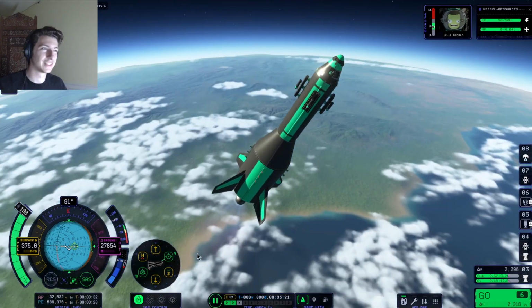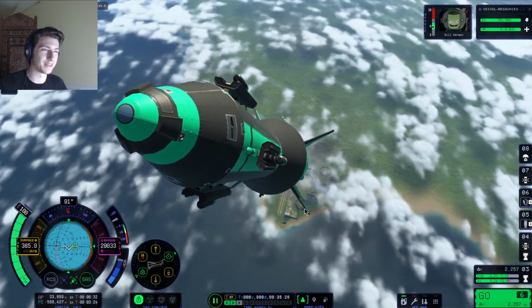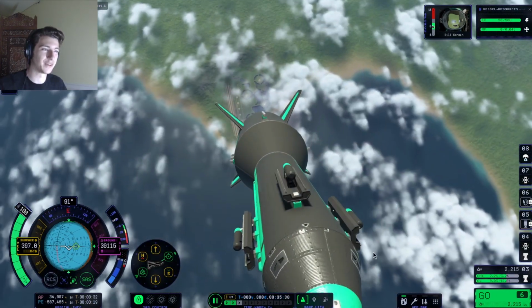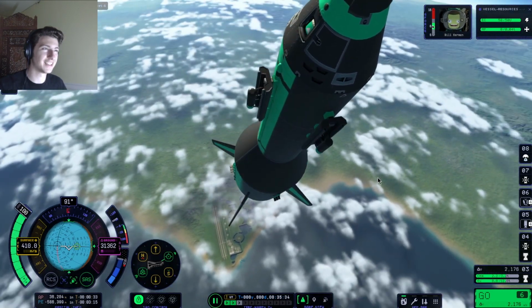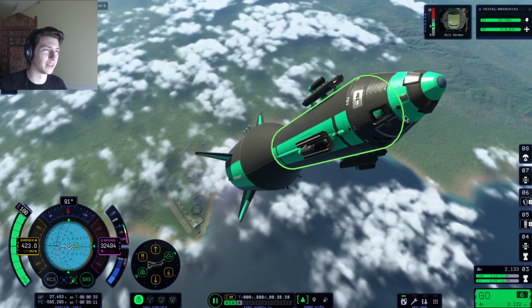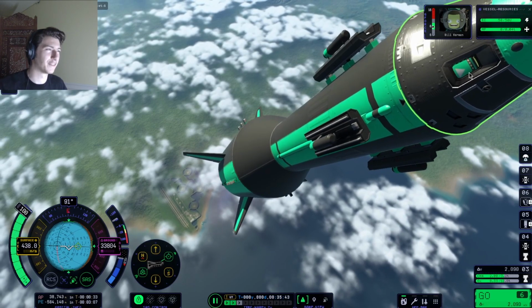So cool. Bill Kermit in the cockpit. Wait, can we see him? Does he have a window? Oh, I guess he doesn't. Oh wait, unless that's him. That definitely is.